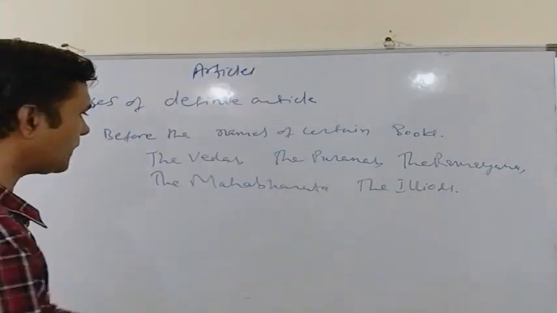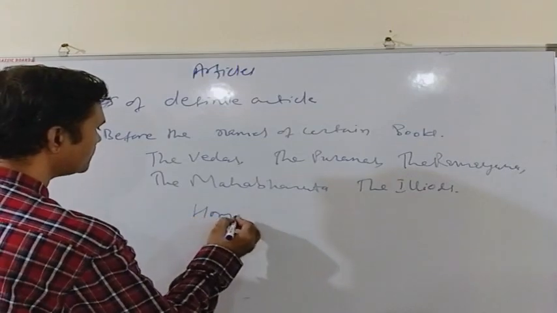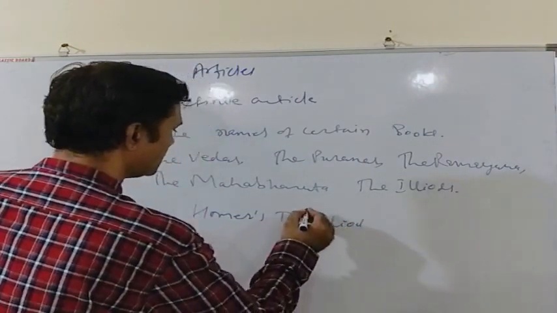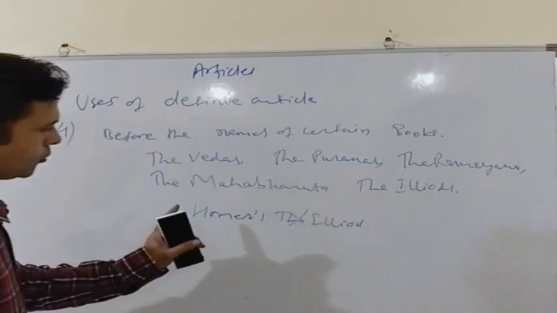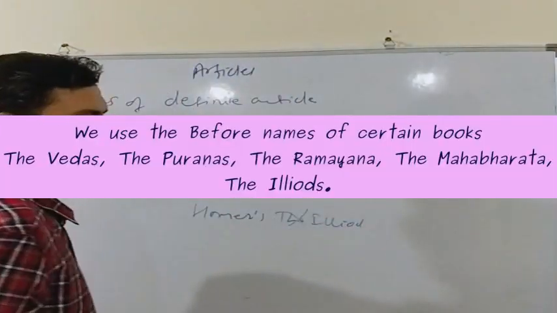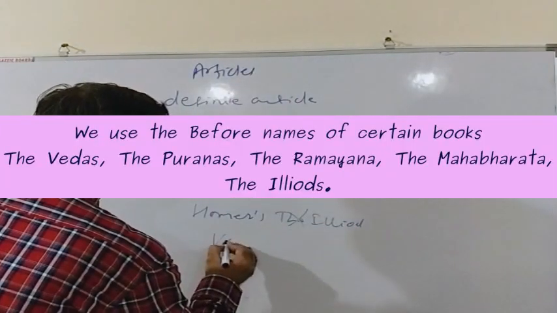However, we cannot say "Homer's the Iliad." It will be wrong. We will say "Homer's Iliad." Similarly, we cannot say "Valmiki's the Ramayana." Rather, we will say "Valmiki's Ramayana."